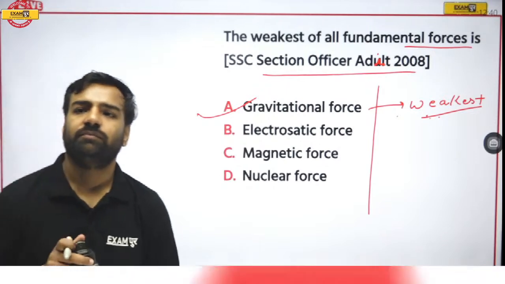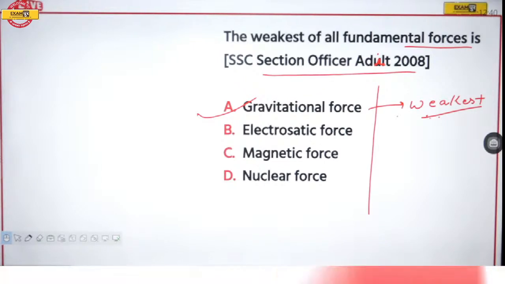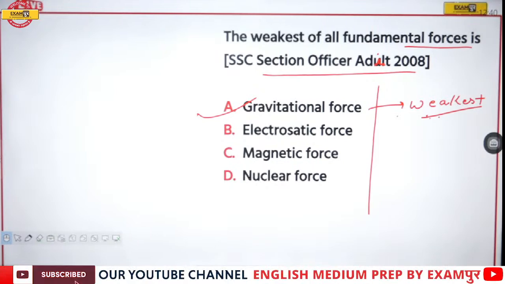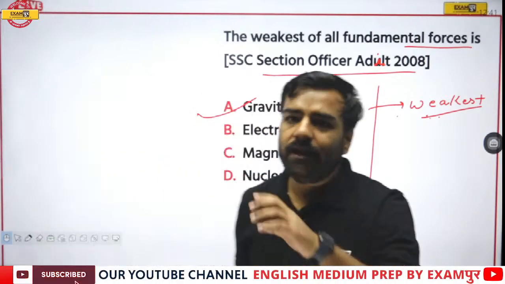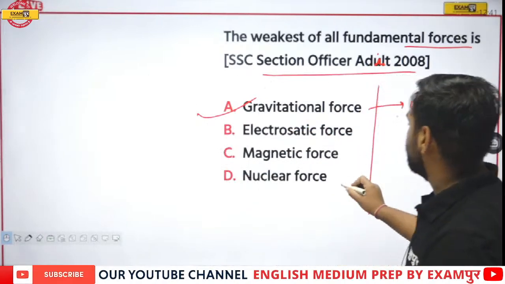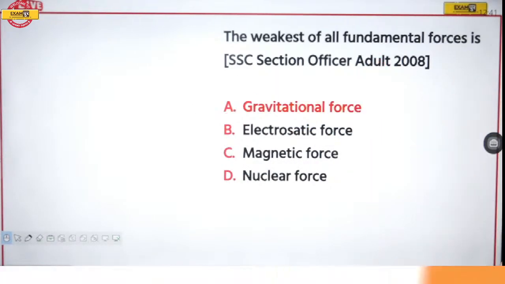Till then I'll have water. Absolutely correct. So yes, if I talk about this nuclear force, this is the strongest one and the weaker one is the gravitational force. So option A is correct.